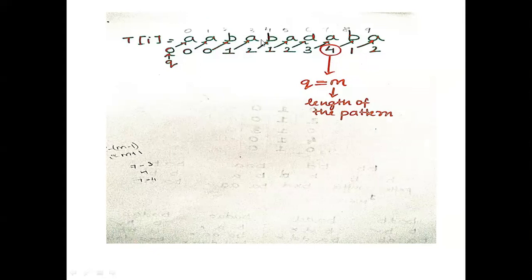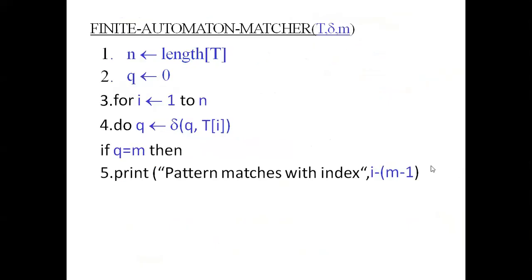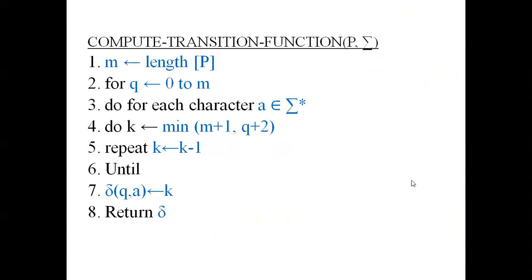So how will the system know? The algorithm says i minus m minus 1. Here the i value goes 0, 1, 2, 3, 4, 5, 6, 7, 8, 9. It went to 9. So i is 9 minus m, where m is 7, and minus 1. So 7 minus 3, you get 4. So at the 4th index, you have matched the pattern. So B, A, D, A is the pattern matched.